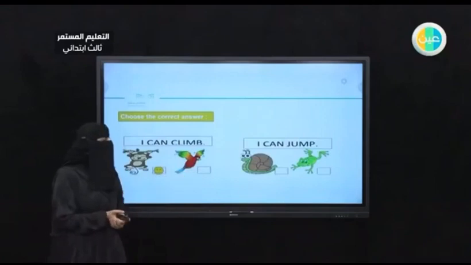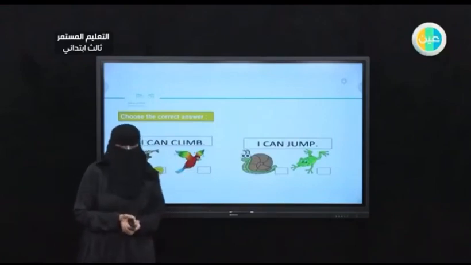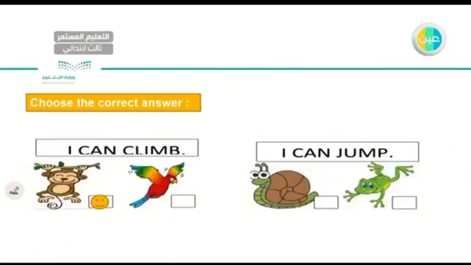Next one. I can jump. Here I have a snail and a frog. I can jump. Which animal am I talking about here? Very good, a frog. A frog can jump. Can a snail jump, my dear student? No, it cannot. Very good. Let's go to the next one.